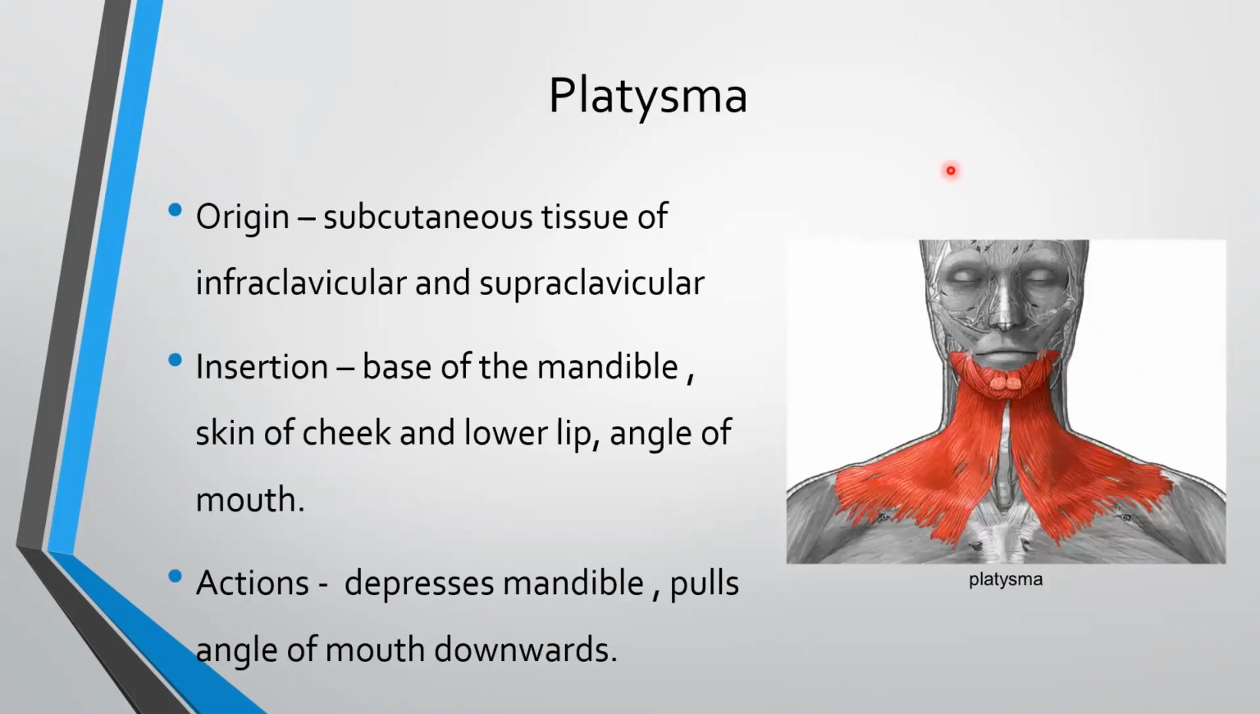Now coming to platysma. Its origin is from the subcutaneous tissue of infraclavicular and supraclavicular regions. Insertion is the base of mandible, skin of cheek and lower lip, and angle of mouth. Here is the platysma muscle where insertion is in the lower lip, skin of chin, base of mandible here, and angle of mouth. Its actions: it depresses the mandible, it pulls the angle of mouth downwards.